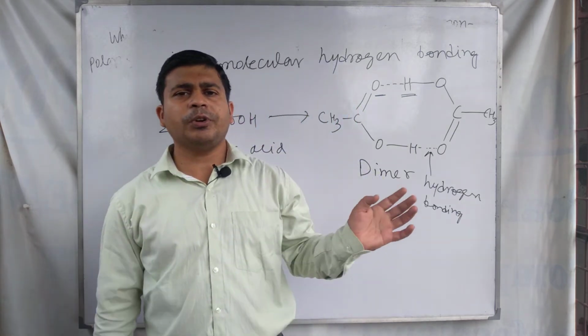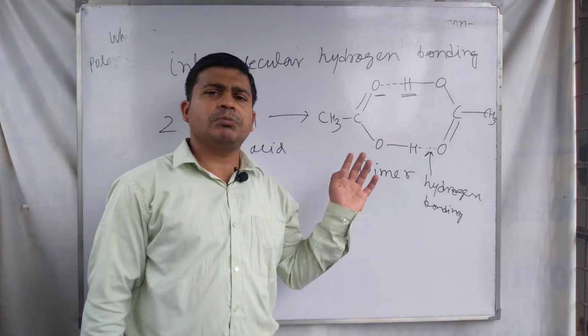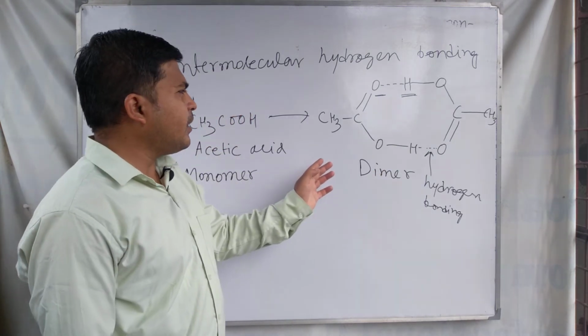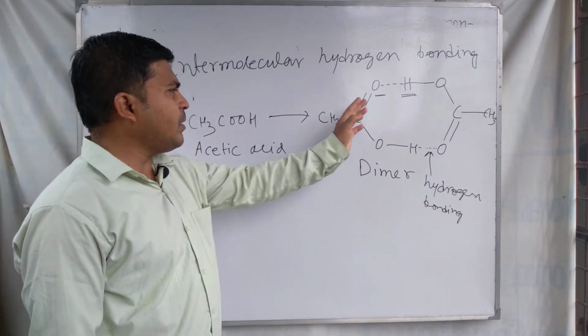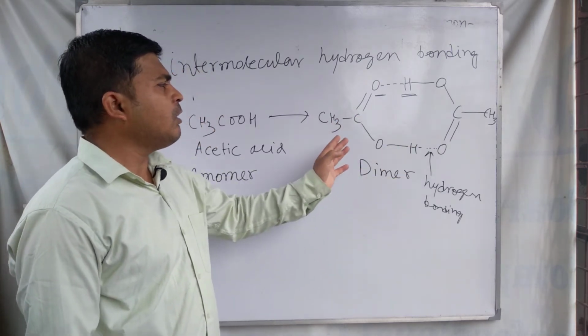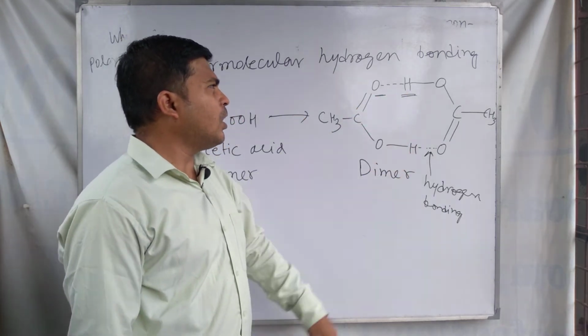In non-polar solvent, if we keep acetic acid, this dimeric form is also shown there. The two acetic acid molecules are joined together to form a dimer by the intermolecular hydrogen bonding